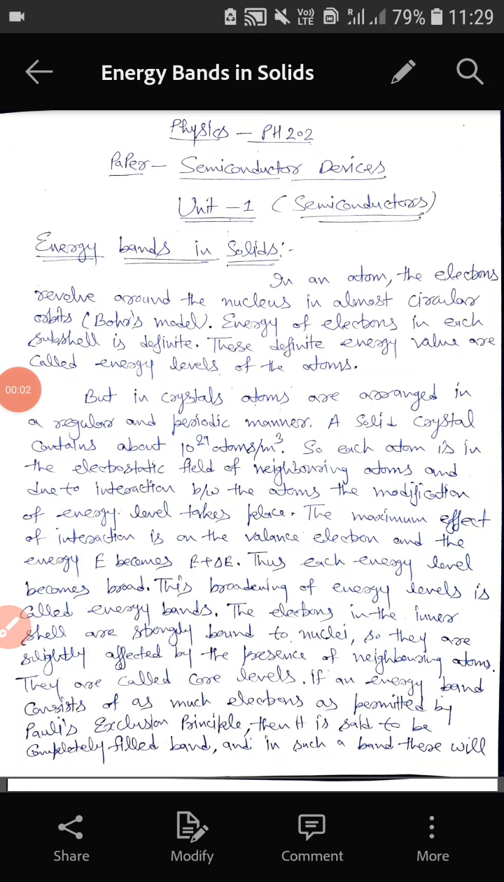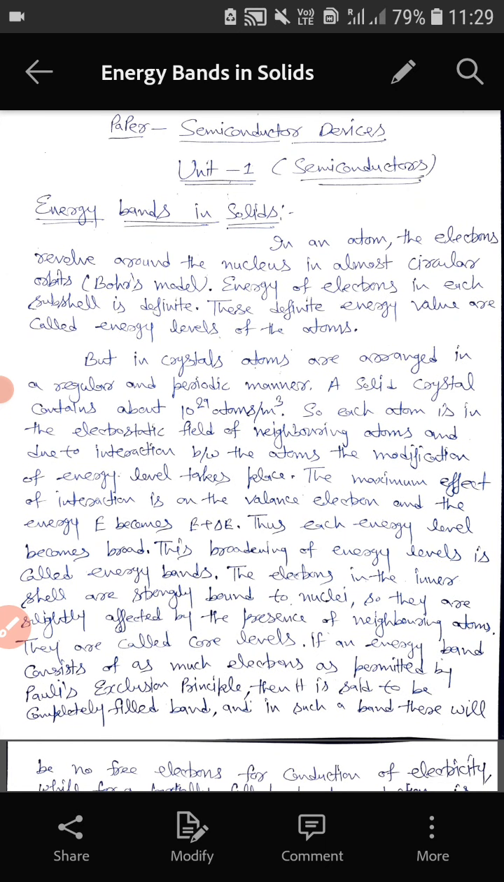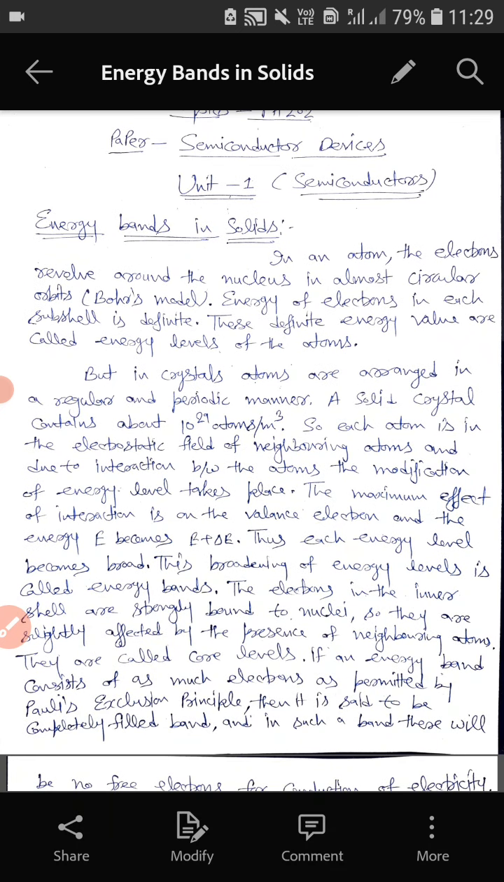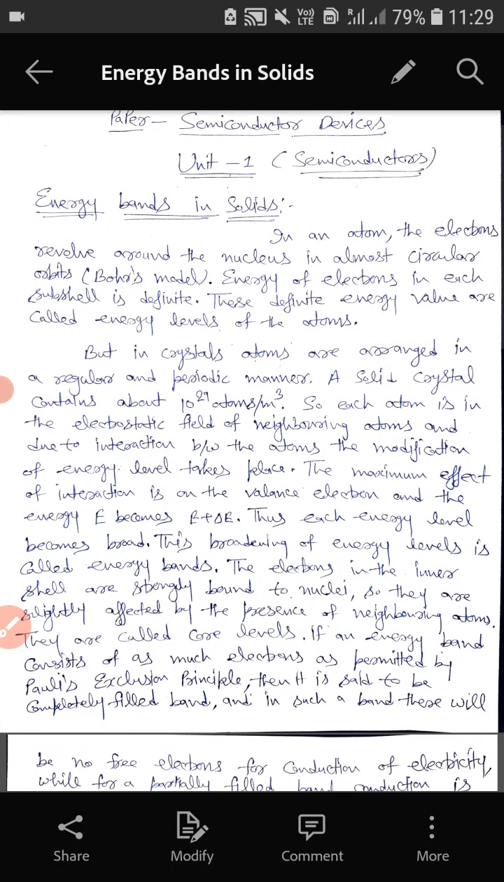Hello students. So today we will start our second paper, which is semiconductor devices, and in this paper our unit 1 is related with semiconductors, and our first topic is energy bands in solids. This topic you have already studied in your 10 plus 2, but this is an important topic, so we'll again discuss this topic here, and also this topic is part of your syllabus. So energy bands in solids.